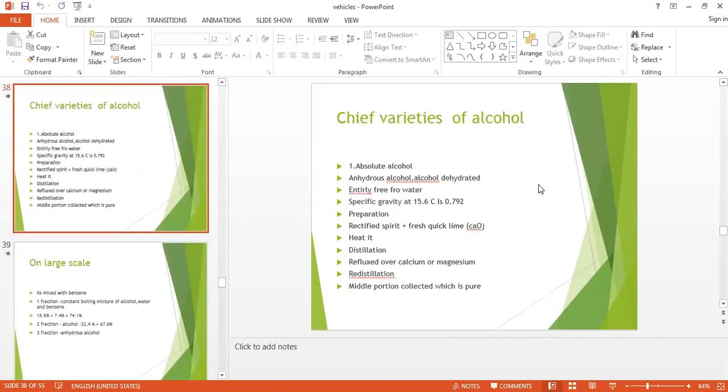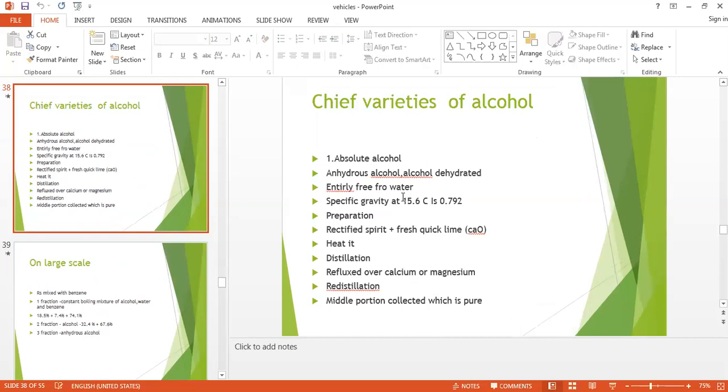Today we will see chief varieties of alcohol. So the five varieties of alcohol are there: absolute alcohol, strong alcohol, dilute alcohol, dispensing alcohol, and rectified spirit. So first we will take absolute alcohol. This is also known as anhydrous alcohol or the alcohol dehydrated.